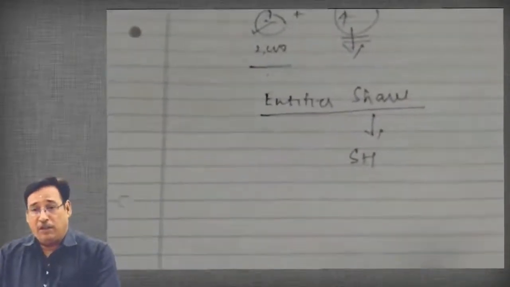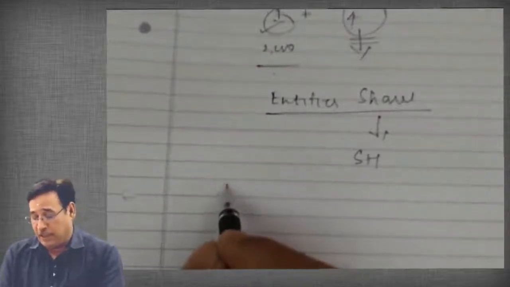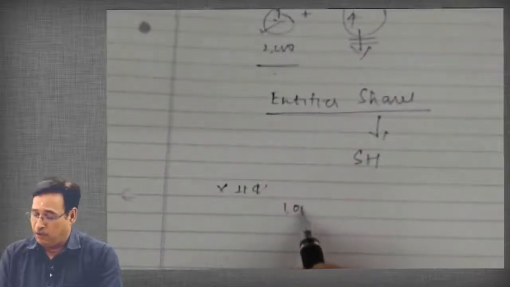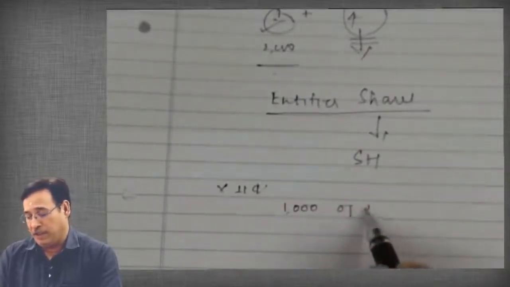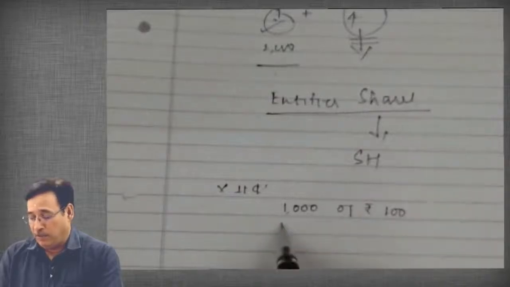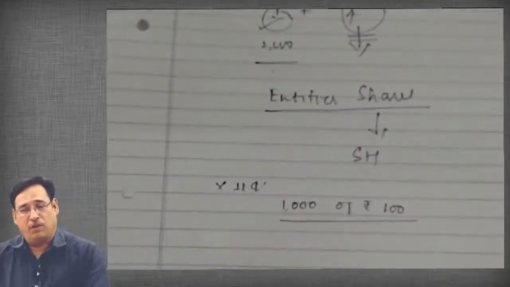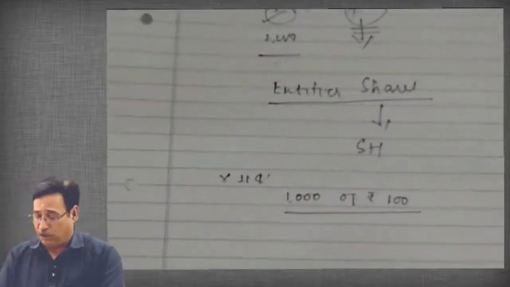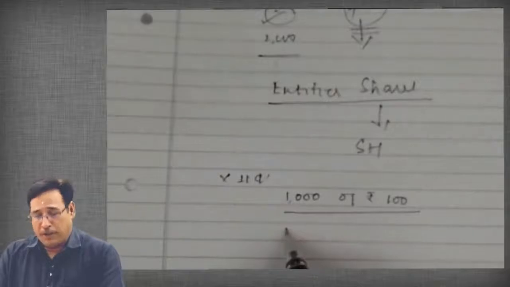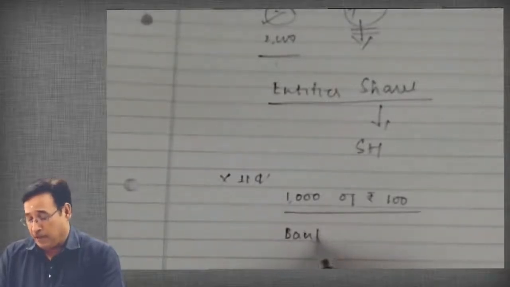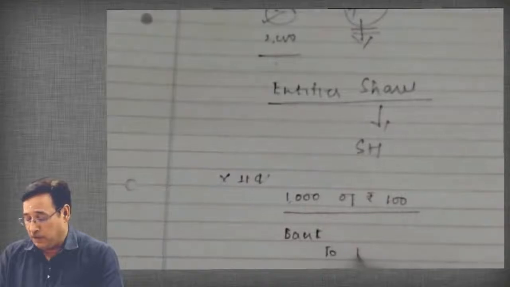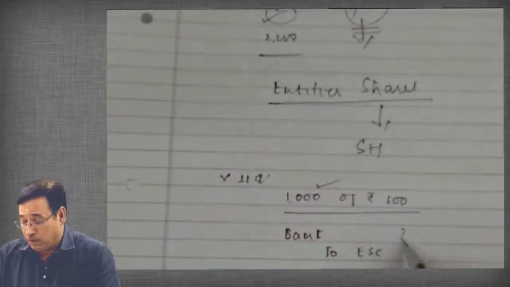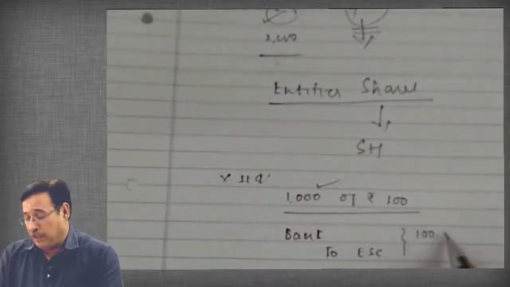Could you tell me the entry if I say that X Limited is a company, and X Limited decides to issue 1,000 shares of rupees 100 each? You have done this entry so often in class 11, 12, and even in your earlier phases of education. No doubt about that. The entry will be bank account debit to share capital, isn't it? Bank account debit to equity share capital, presuming these shares are equity. So your entry will be rupees 1 lakh, isn't it?